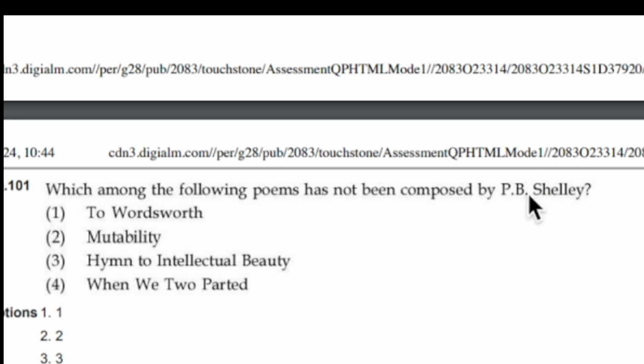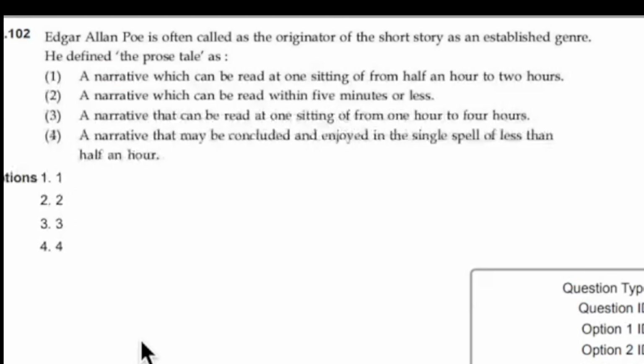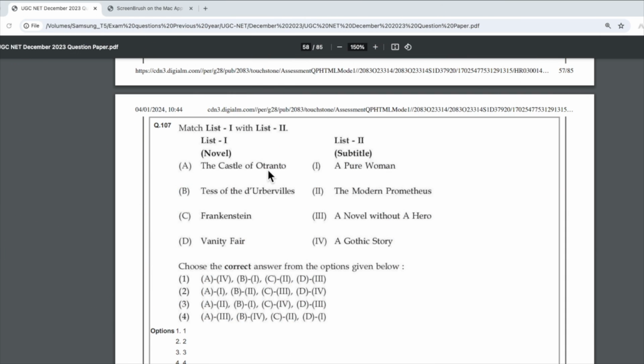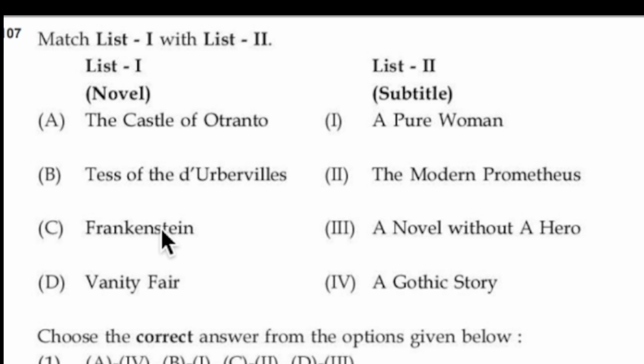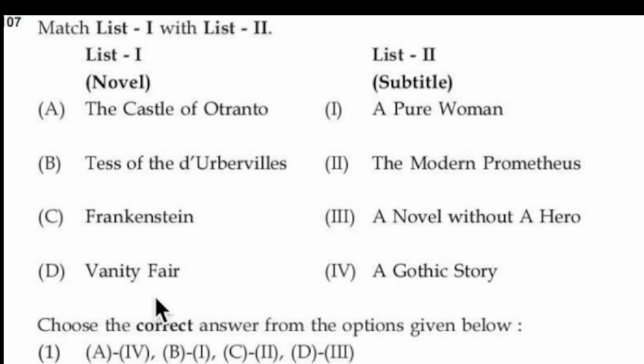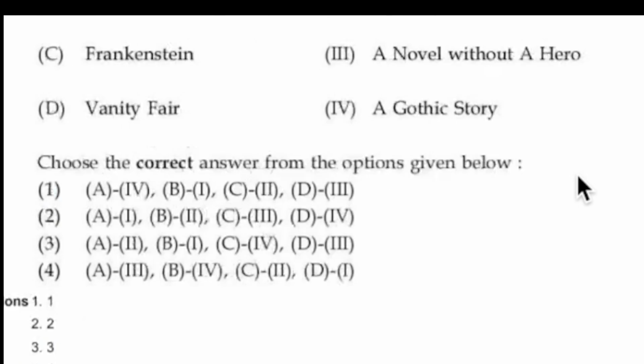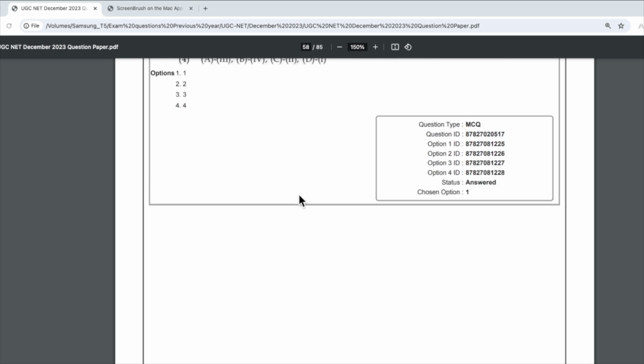Okay, so the next question is, as I already said, you have to at least remember all the titles. You do not have to study any of those works from these 4 points. Castle of Otranto, you can read the summary. Frankenstein, read the summary. Vanity Fair, read the summary. All these four, read the summary, that will do the work. Again they have given the subtitle and they have given the novel. Vanity Fair, a novel without a hero. Frankenstein, the modern Prometheus. So you have to study at least the summaries.